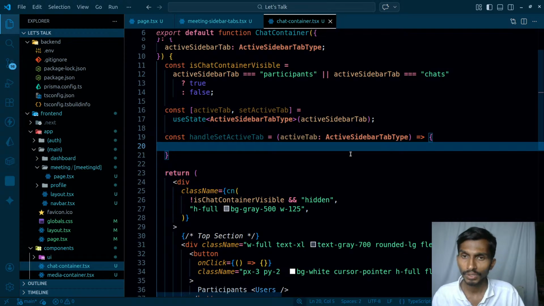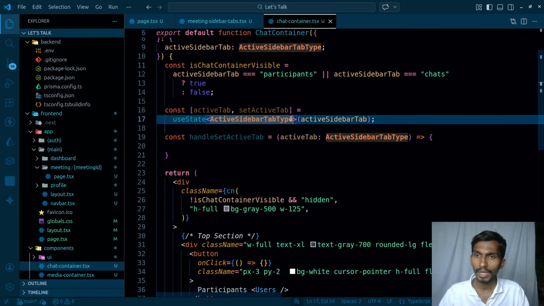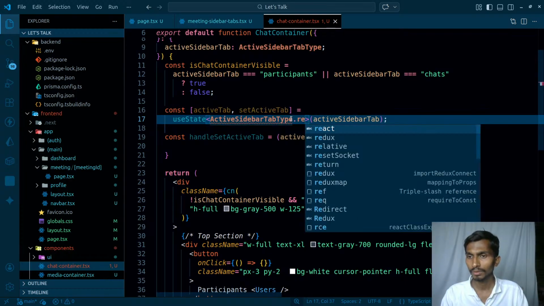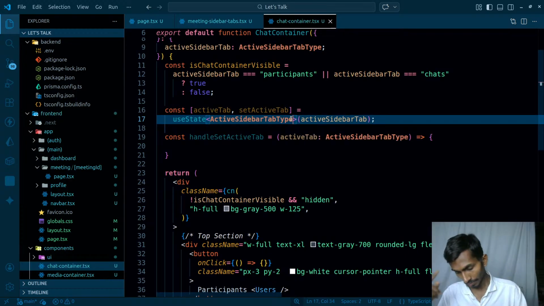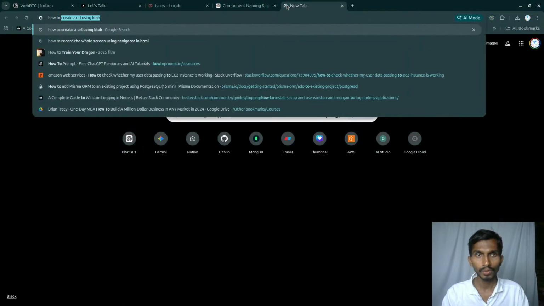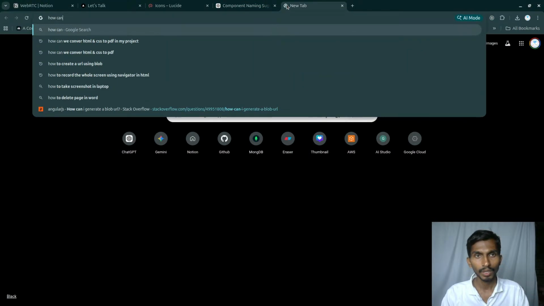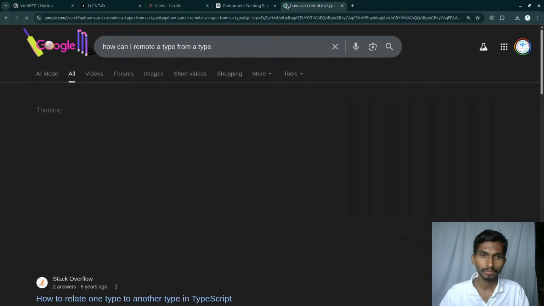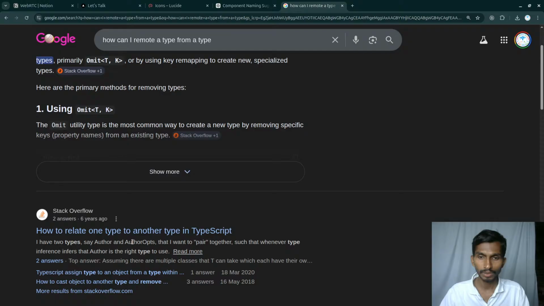And by the way, I will be removing something as well. So I have this. How can I remove a type from a type? How to remove one type from another type?